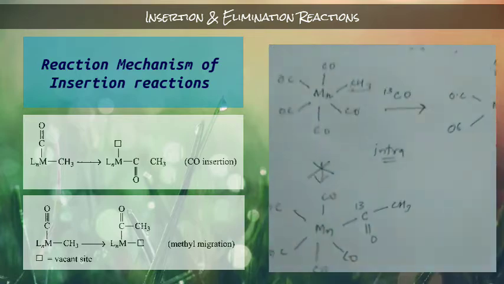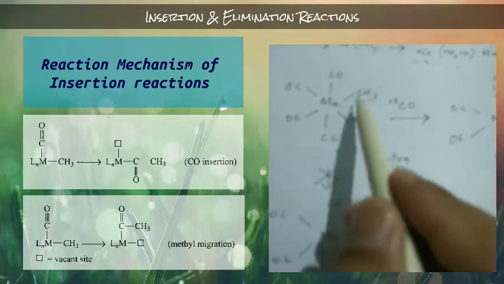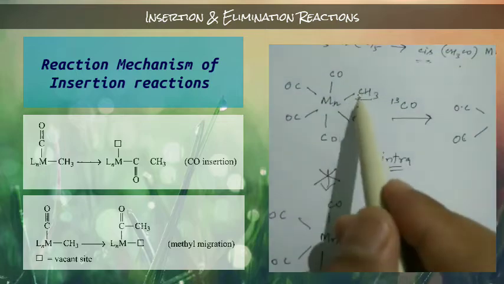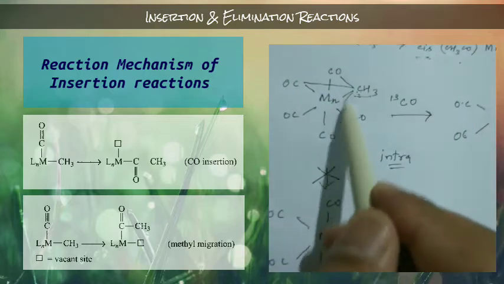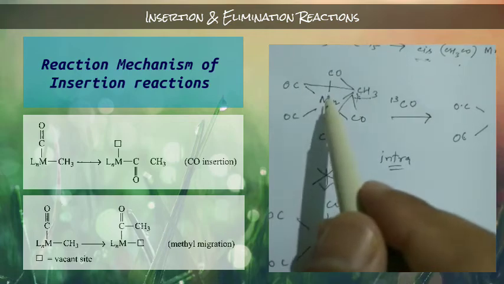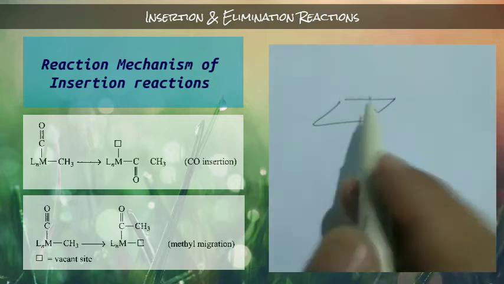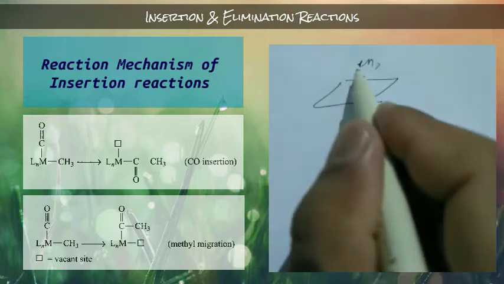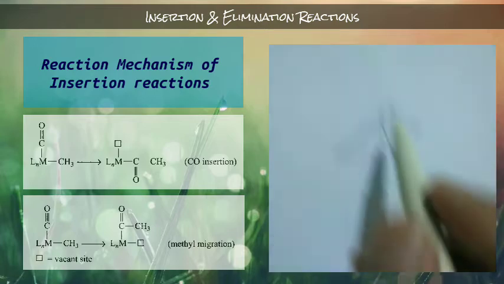Why? The concept is the distance. What is the distance from here to here? The distance from here to here, and here to here, and here to here is the same. Let's suppose the CH3 is on the upside plane. The distance from here to here is the same.